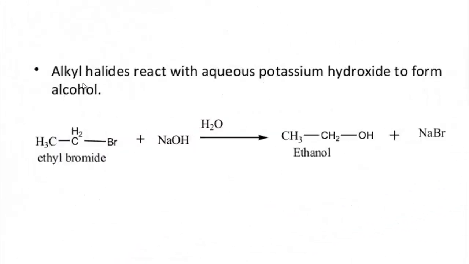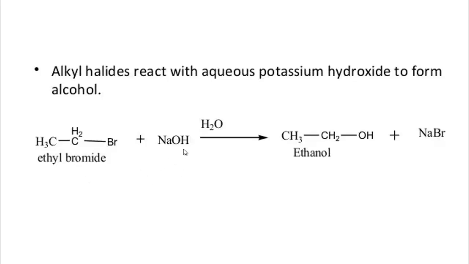Now, when the alkyl halide which we obtain from alkane or alkene reacts with an aqueous solution of sodium hydroxide, alcohol and sodium bromide are produced. Potassium hydroxide or sodium hydroxide can be used.